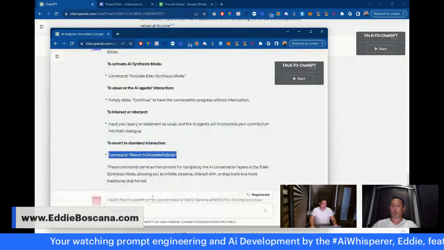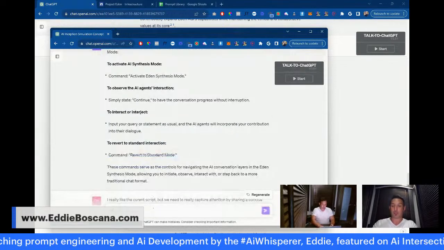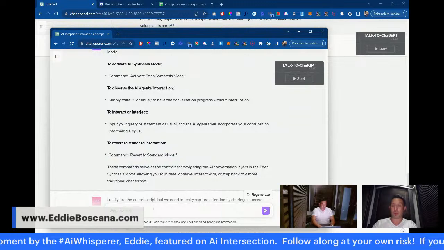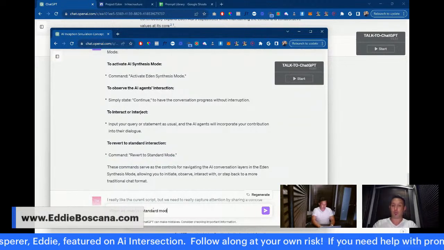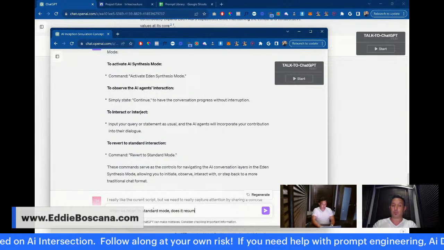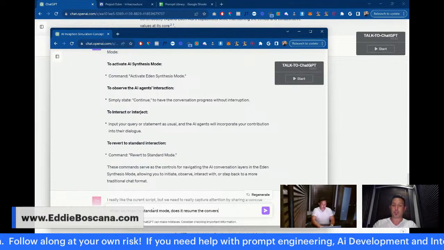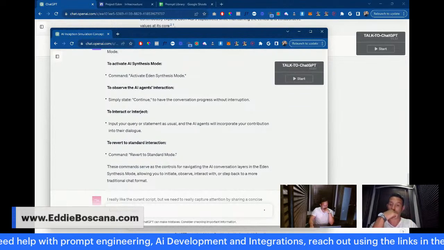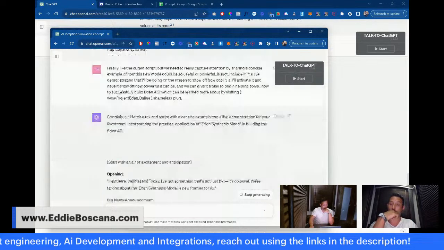So I do have a question about this. When we revert to standard mode, does it resume the conversation? I'm not even sure how that works yet.